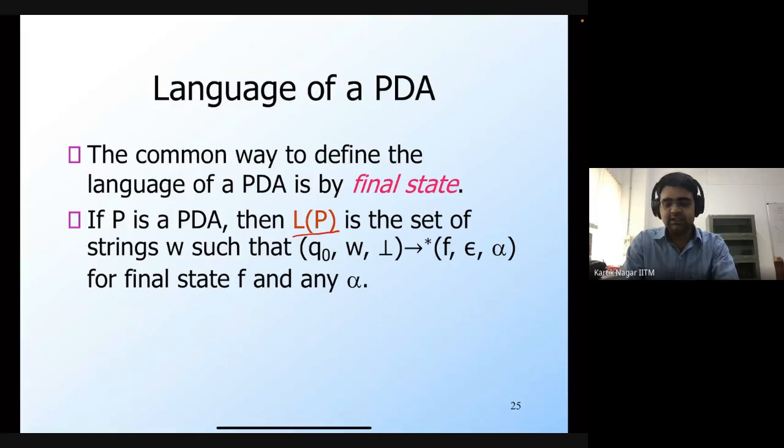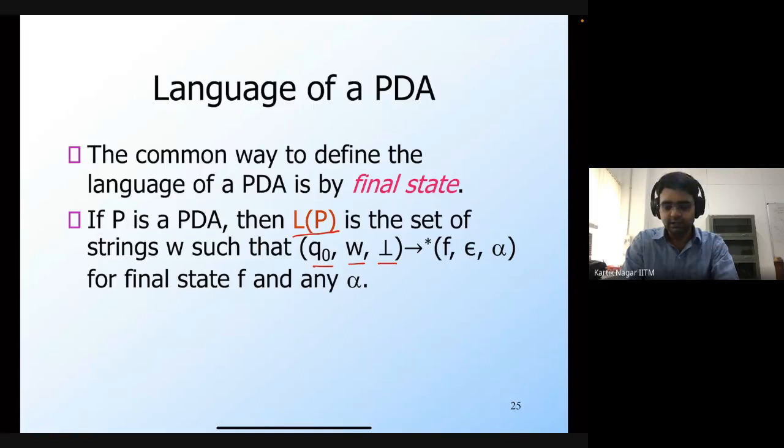beginning from the start configuration. The start configuration is that the state must be the start state, which is q0, the entire word w is yet to be processed, and the contents of the stack must be the initial stack symbol.